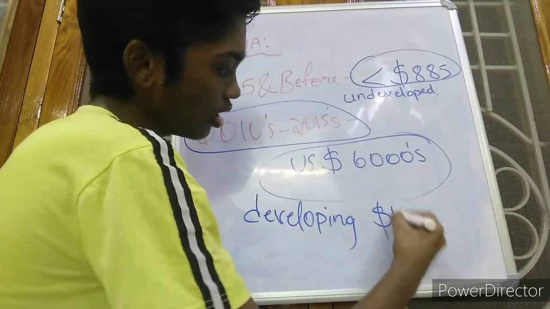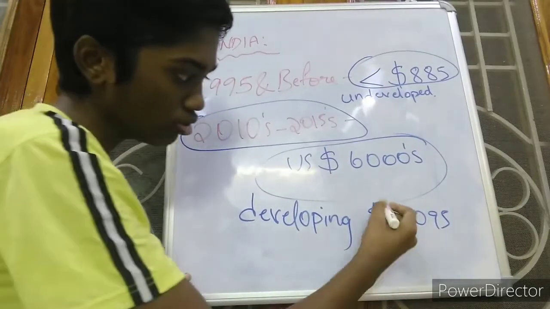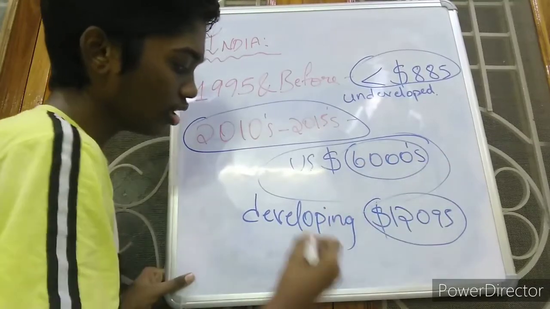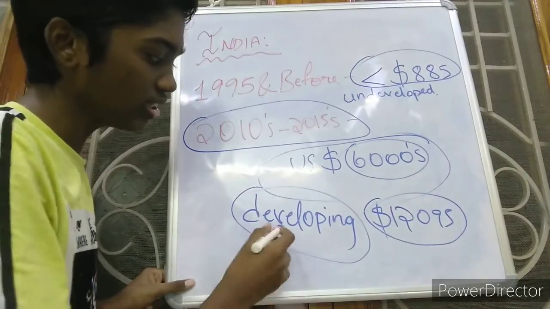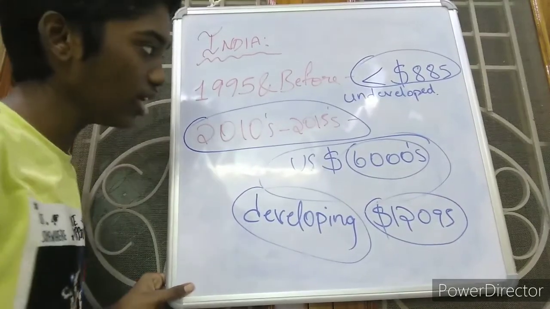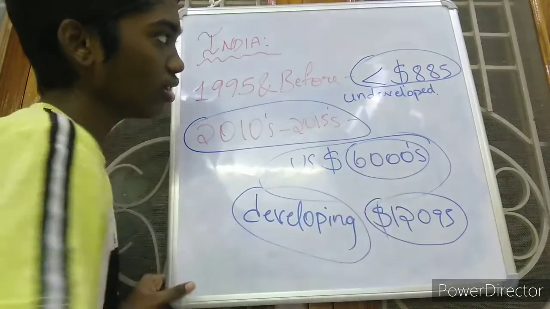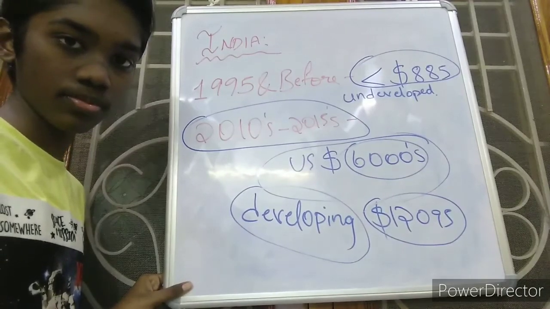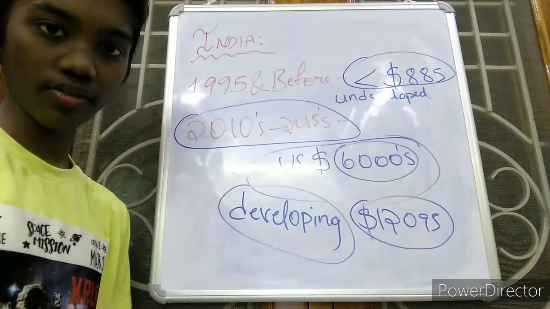As a developed country, per capita income must be 12,095 US dollars. India is in the middle, with a per capita income of 6,000. That's why it is considered a developing country, not undeveloped and not developed. That's why everyone feels proud as an Indian. Why? Because there is a drastic change from the 1990s to the 2010s, from hundreds to thousands. So this is about our country in per capita income. This is the reason behind the joining of hands between India and several countries in the world.